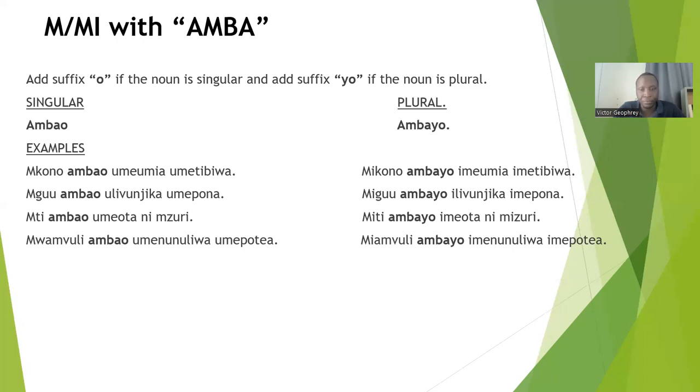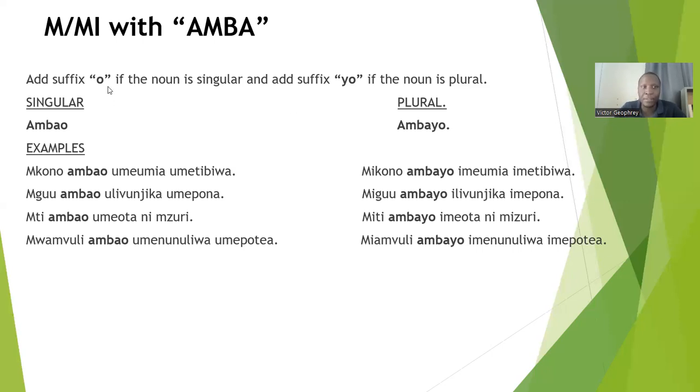If the noun is in singular under the me noun class, take the morpheme Amba, add the suffix O. Then, if the noun is in plural, take the morpheme Amba, add the suffix yo.